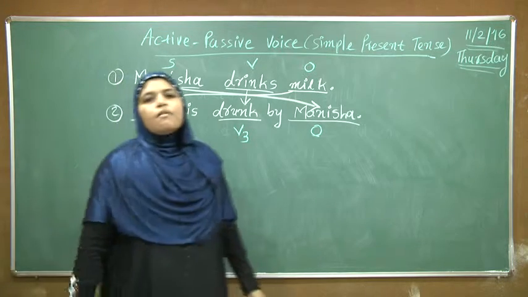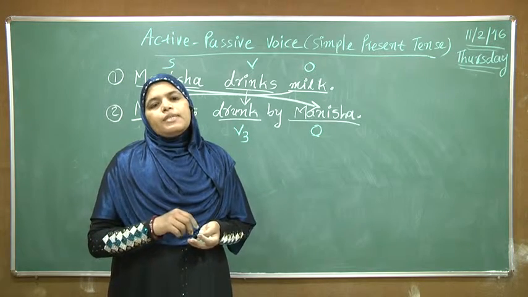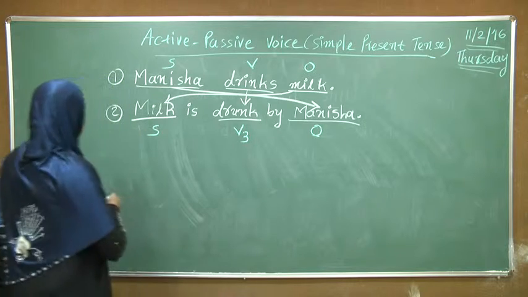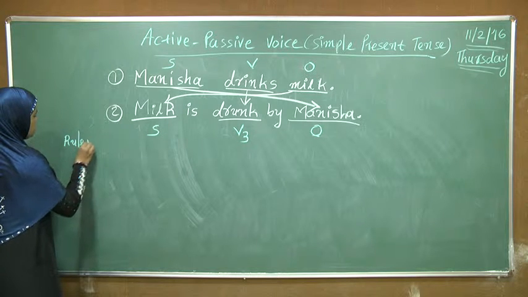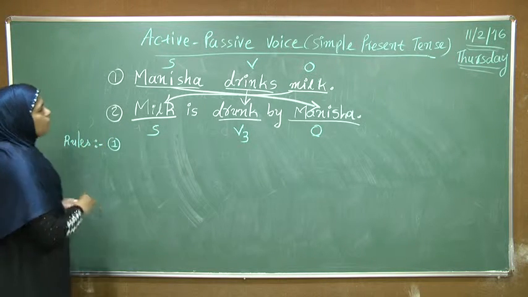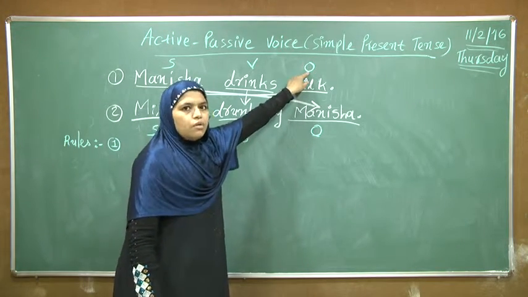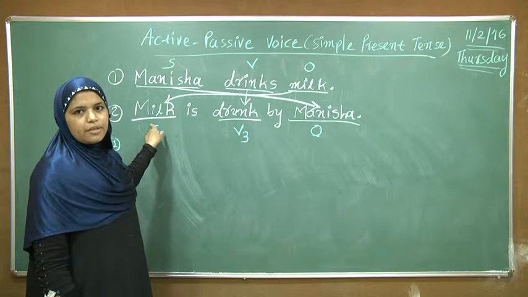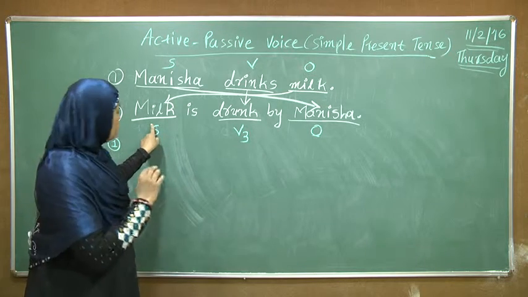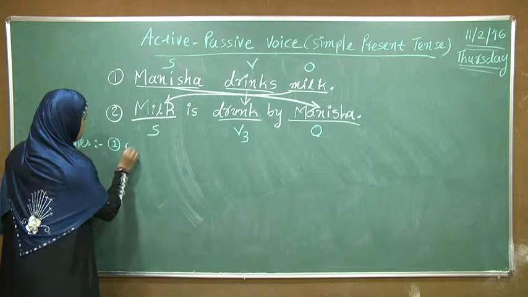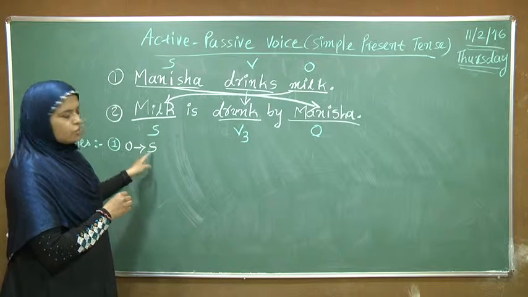So there are 5 rules of converting active sentence into passive sentence. First rule is: write O in the place of subject. So we have to convert O into subject. We can write it in this way, in symbolic language, O to S.